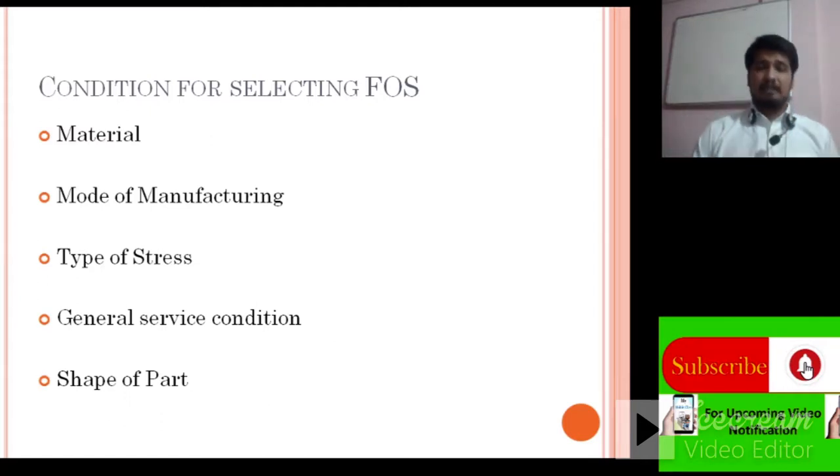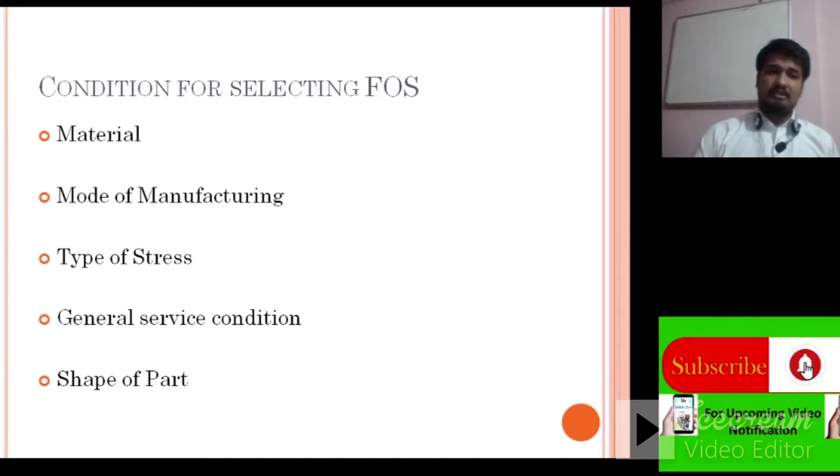First one is material. You know that every material has different properties, and based on those properties the material has its strength and different calculations. These values we have in the design data book. So the designer has to consider which material is going to be used for manufacturing that part, and depending upon that material the designer has to select the factor of safety. This is the first consideration, that is material.